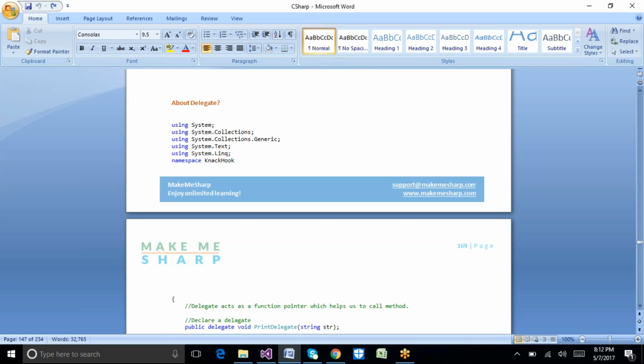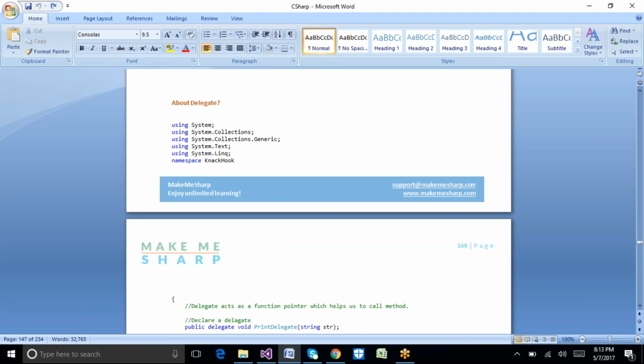Here, instead of directly calling the method by its name, we can use some other intermediate object to call that method. That intermediate object is called a delegate.